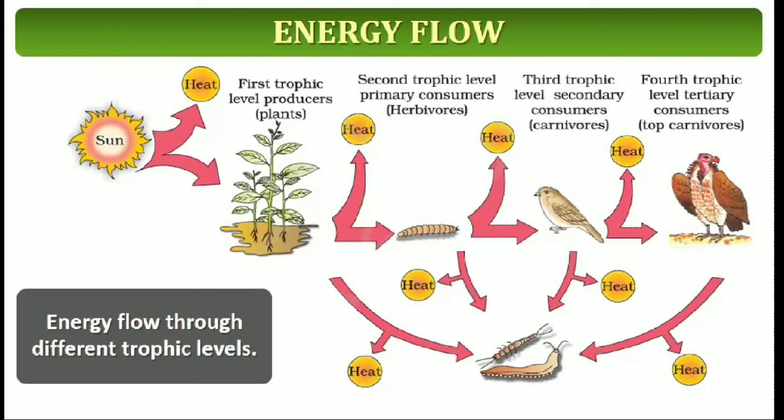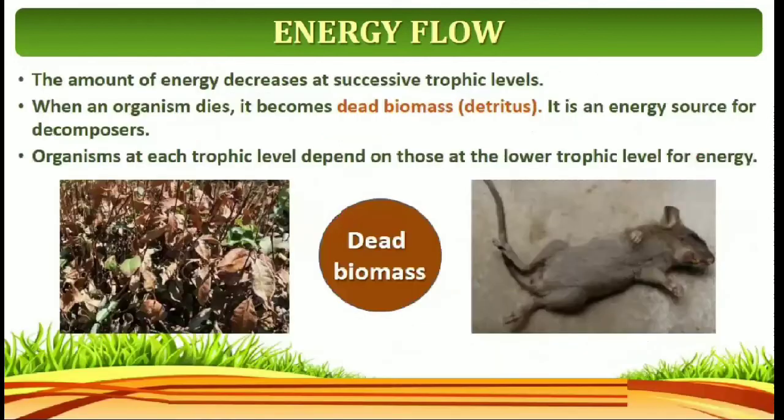See, the energy flow through different trophic levels is given with the help of a diagrammatic representation. First trophic level, producers. Producers trap solar energy and prepare their own food material by the process of photosynthesis. Then the energy travels towards the second trophic level, primary consumers. From primary consumers to the third trophic level, secondary consumers, carnivores. From secondary consumers to tertiary consumers, that is the fourth level. So here energy flows from one level to another level. The amount of energy decreases at successive trophic levels.